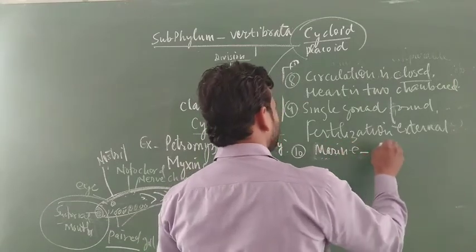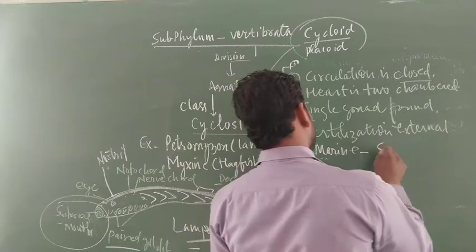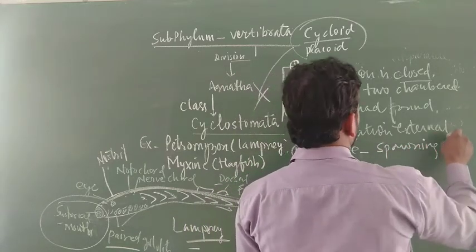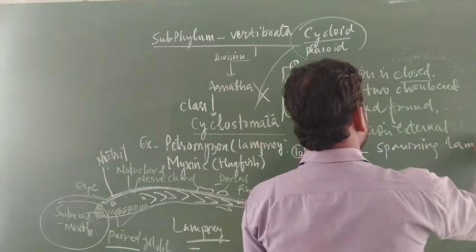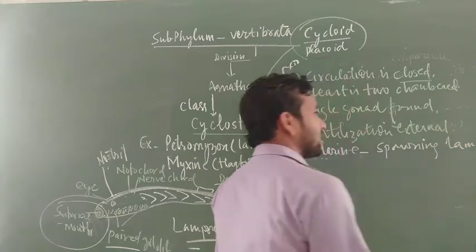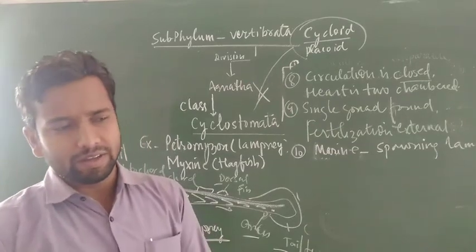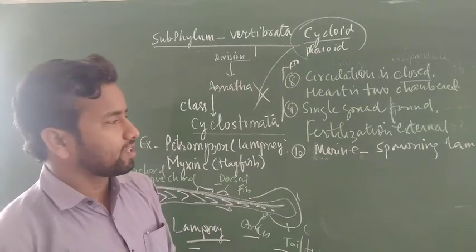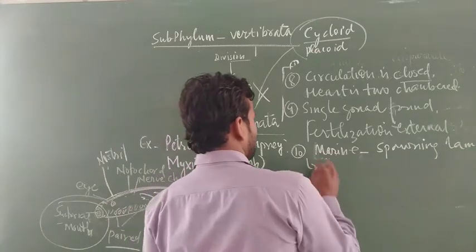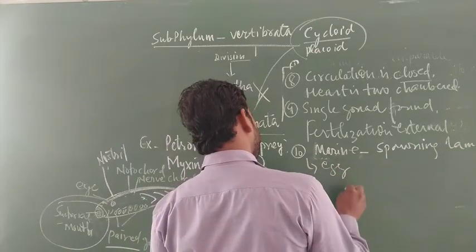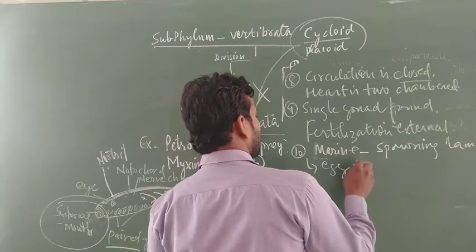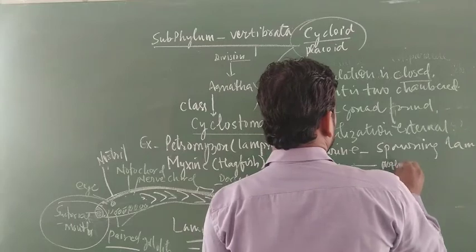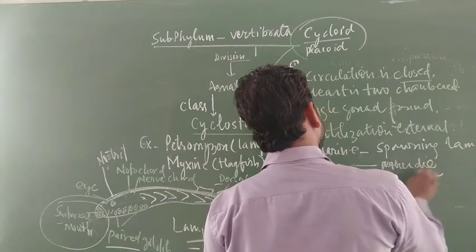But at the time of spawning, lamprey move toward the region where rivers meet with seas, especially the freshwater systems, and produce their eggs. After that the mother dies. It is very important.